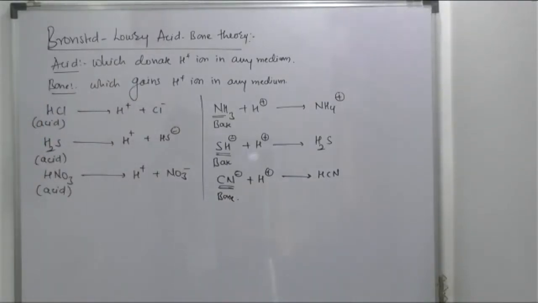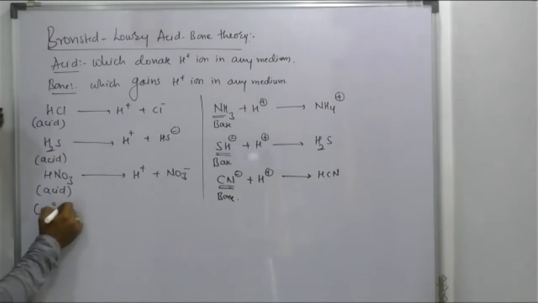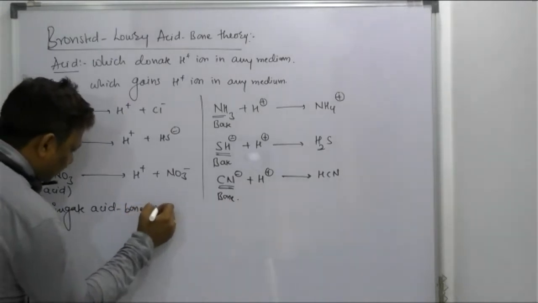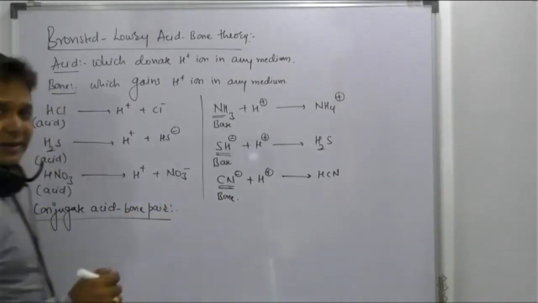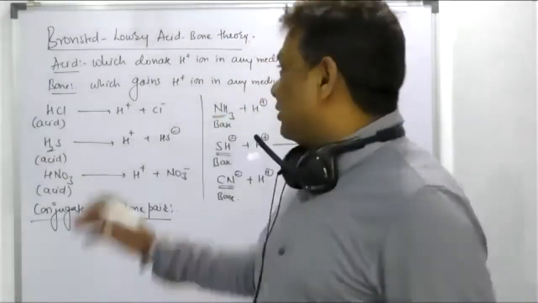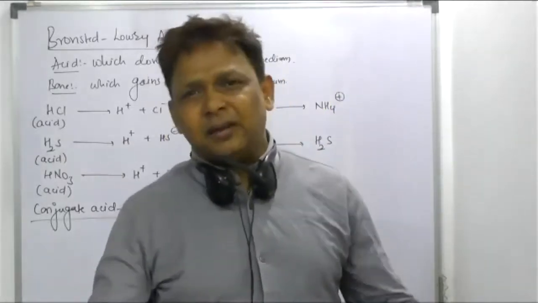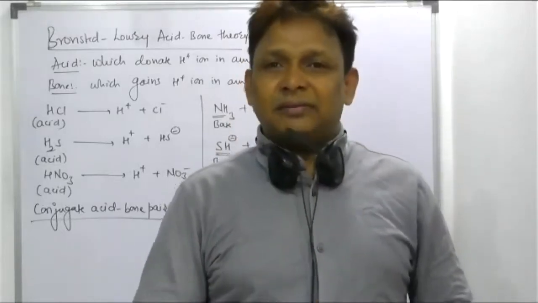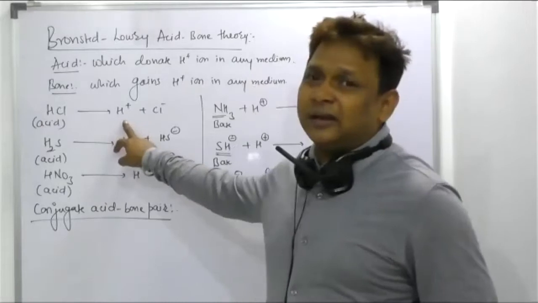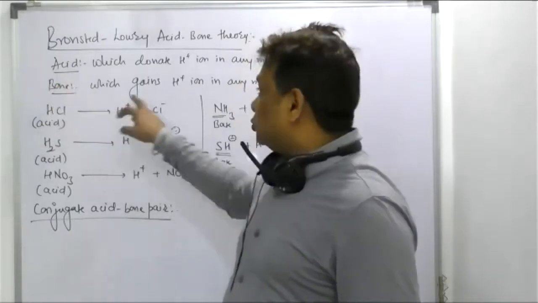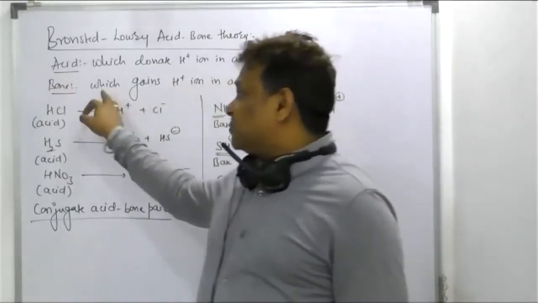But in this topic, if we know about this one, we should go one more term called conjugate acid base pair. Conjugate acid base pair. But what did you understand among these both? According to Arrhenius, you require only an aqueous medium. But according to Bronsted-Lowry, we can have any medium. It doesn't need to be only water. If the compound has a tendency to provide H plus ion in any medium, the compound behaves as an acid. Any species which has a tendency to take H plus ion in any medium will act as a base.